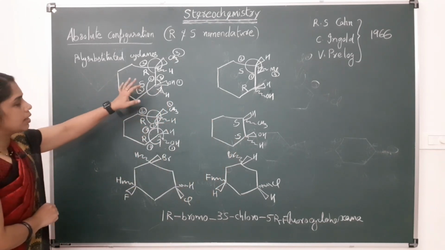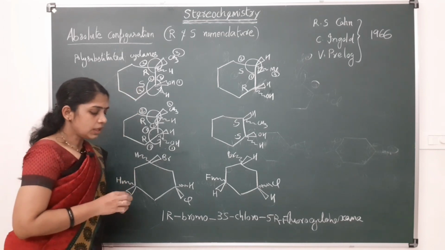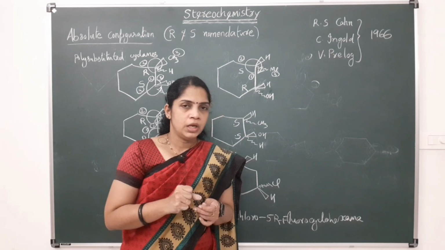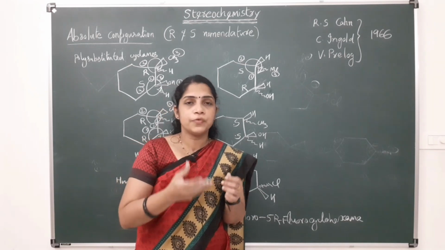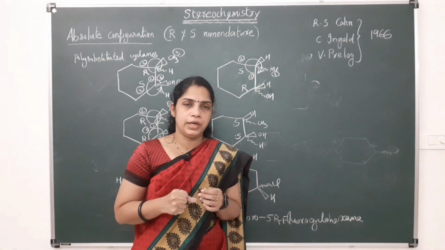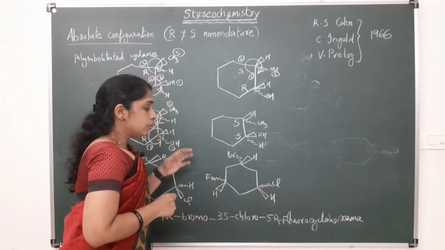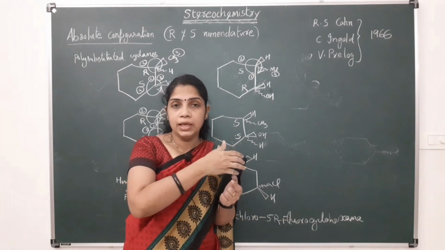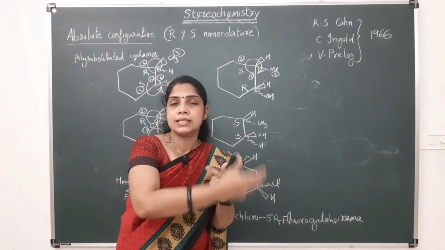So here also, in the case of these type of systems, cyclic compounds, we can give this R and S configuration. And in nature, we know that most of the compounds are obtained in pure enantiomeric form. Most of the times we know the relative configuration, but we don't have much idea about its absolute configuration. In that case, if we know the relative configuration, we can compare with the compounds having the absolute configuration, and we can assign the configuration.